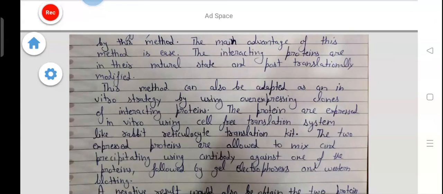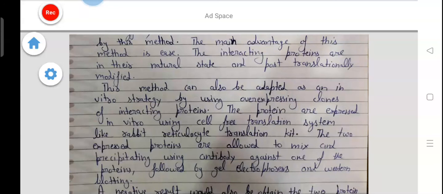This method can also be adapted as an in vitro strategy by using overexpressing clones of the interacting proteins. The proteins are expressed in vitro using a cell-free translation system like the rabbit reticulocyte translation kit.